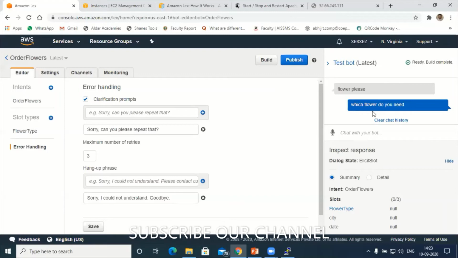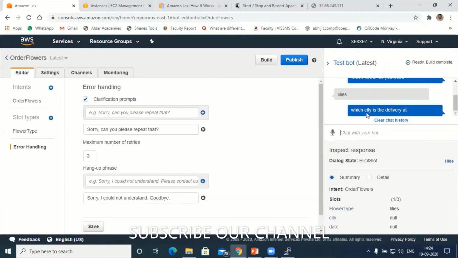So the bot is asking which flower. Let's say lilies. Which city is the delivery at? Say I want to deliver to Bangalore.